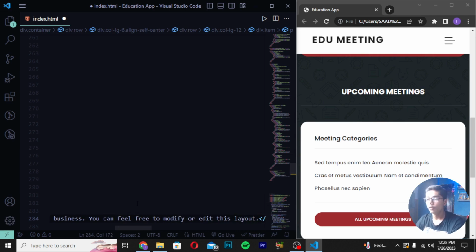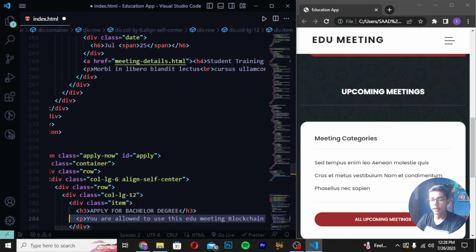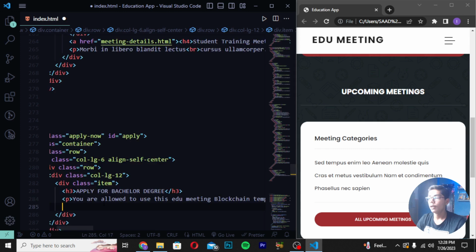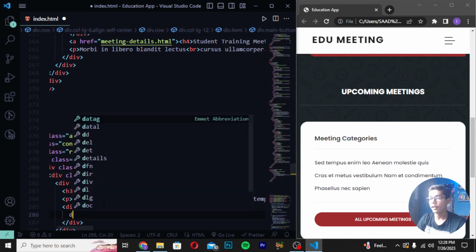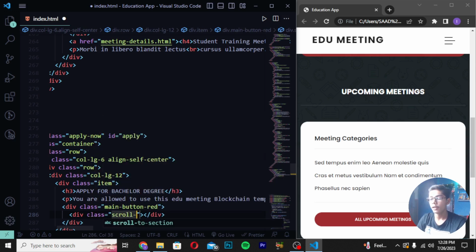Then directly you have to do one thing, you have to copy this till the start from where we have just started writing it. So now you can see till here we have just written it. So I will be copying it from till here. Then after writing this you have to move after this close p tag and create a class of name button red. And then you have to now directly do one thing, you have to move down and create div class and write here scroll to section. Then you have to now write here a tag and write contact.